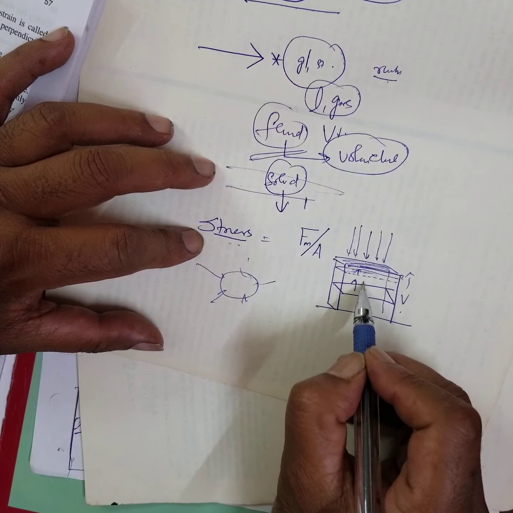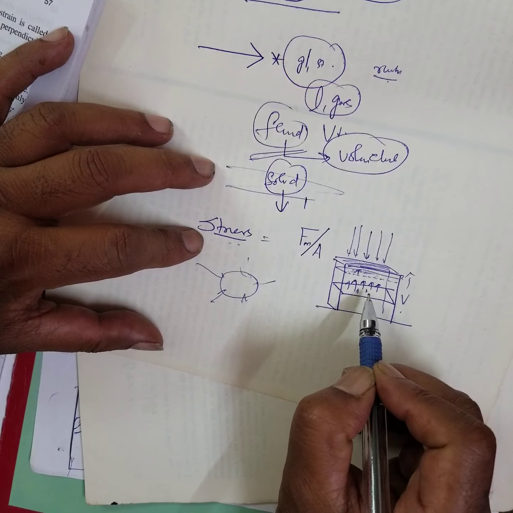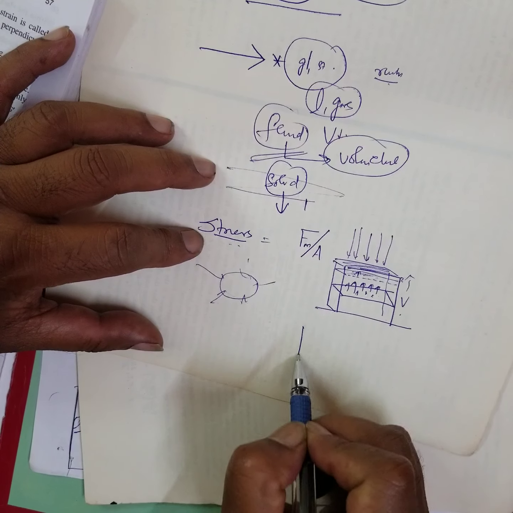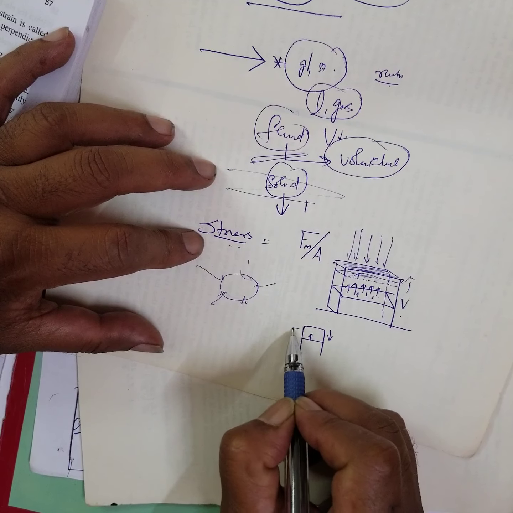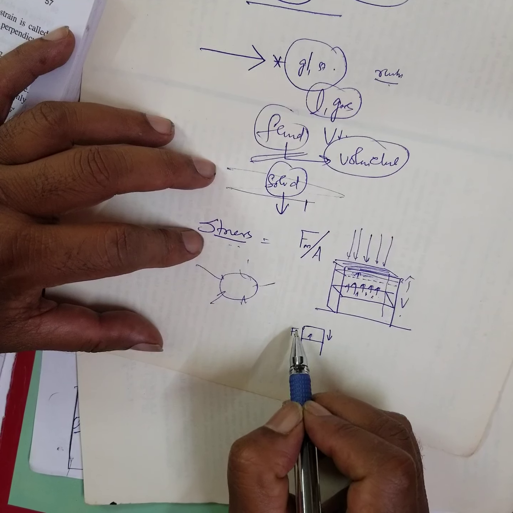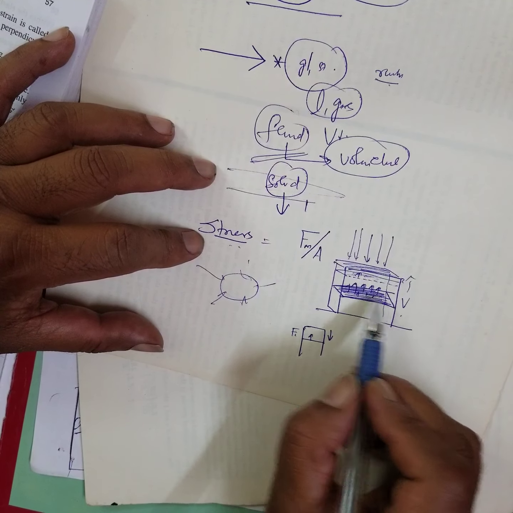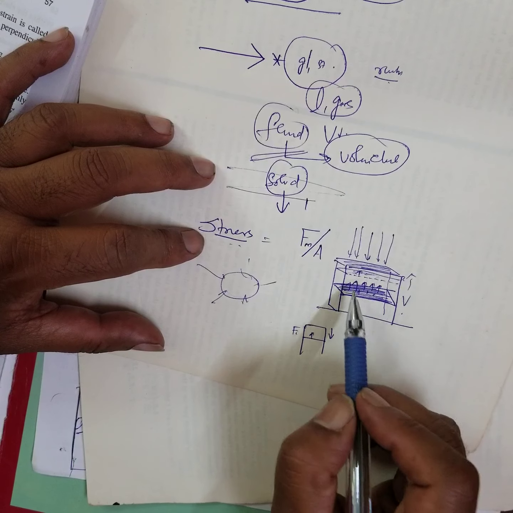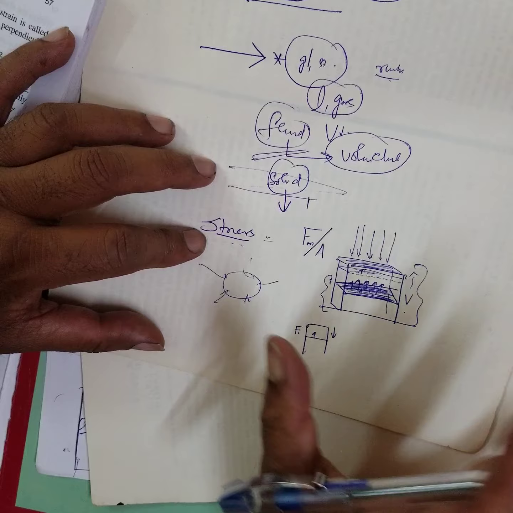There is an internal force acting here, the internal restoring force. This is the applied force, and then the internal restoring force acts on this entire area of the deformed body. This is the normal body, this is the deformed body. It's called stress. This is the correct definition.